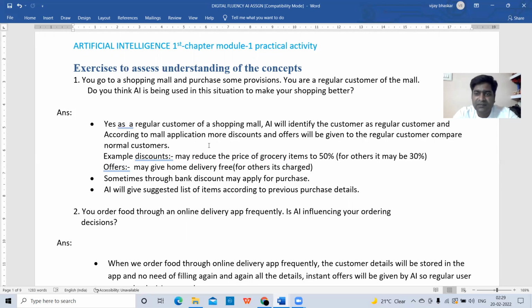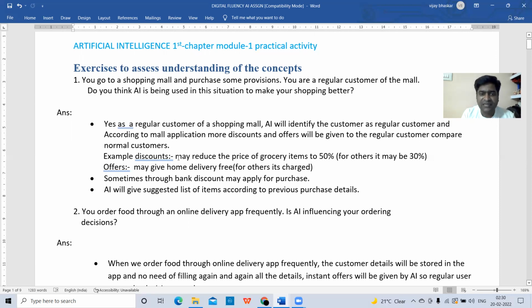The shopping mall system will identify you as a regular customer, so they can give you offers compared to new or normal customers. And what may be the offers they may give you? What may be the discounts?